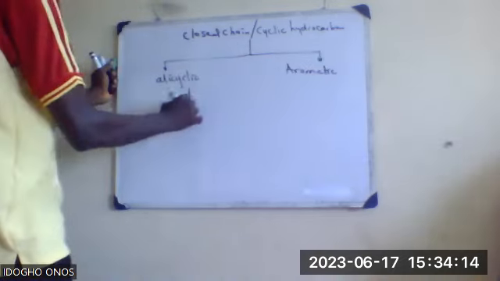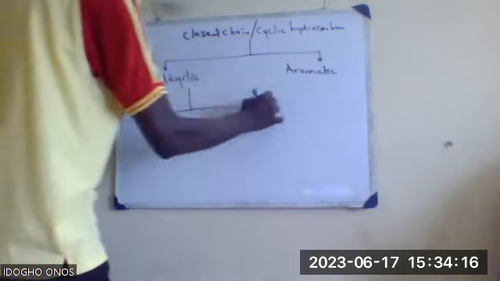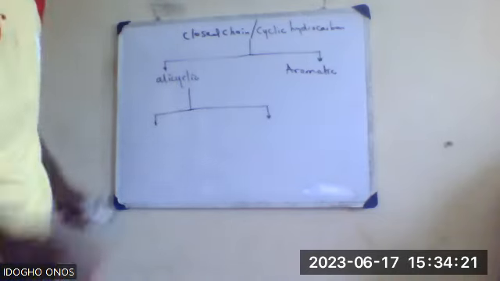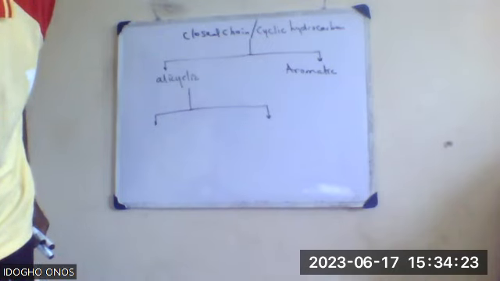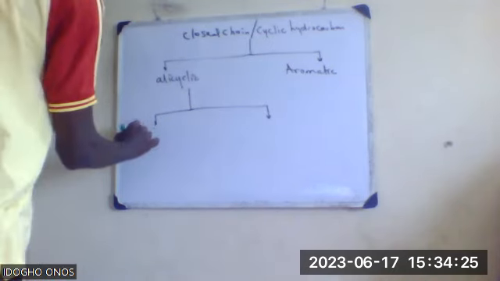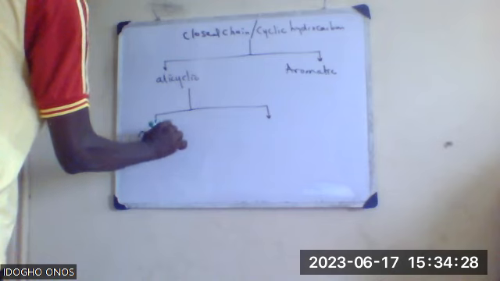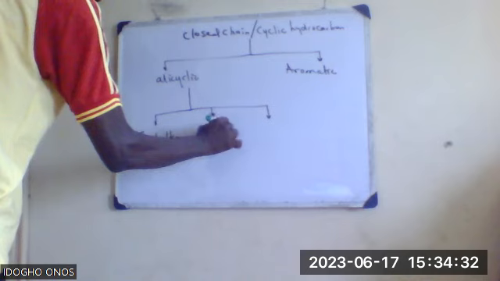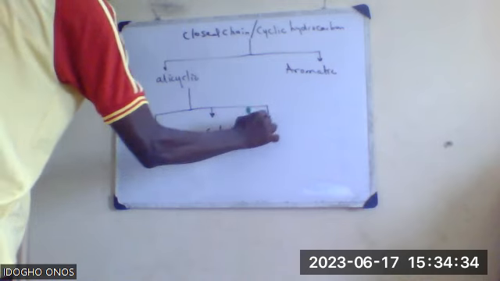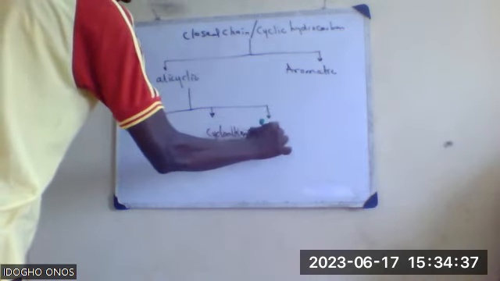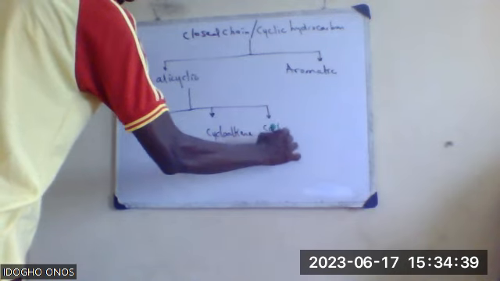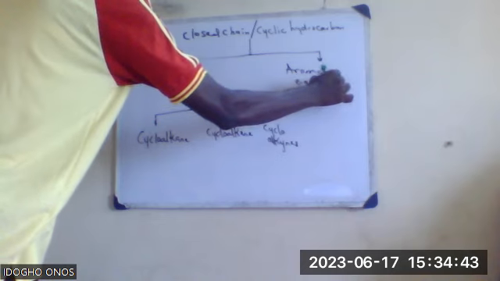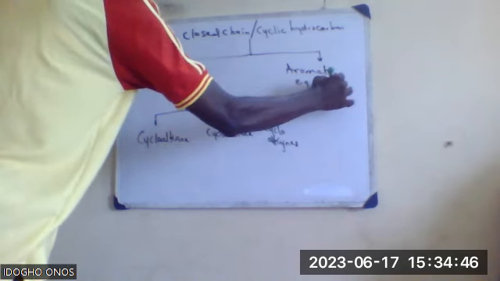Under alicyclic, they are divided into three: cycloalkanes, cycloalkenes, and cycloalkynes. While aromatic is just benzene and benzene derivatives.